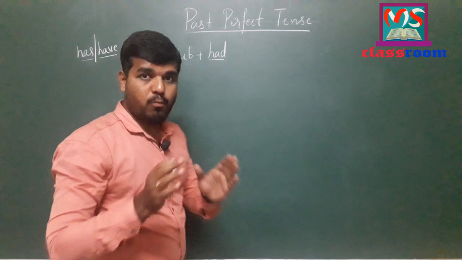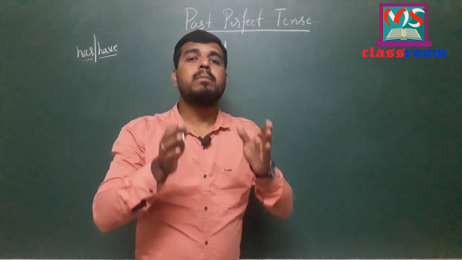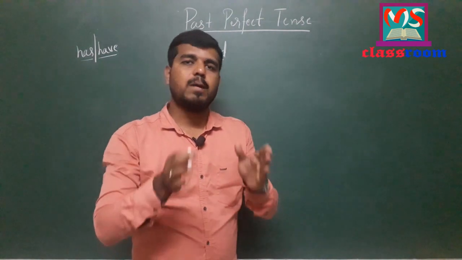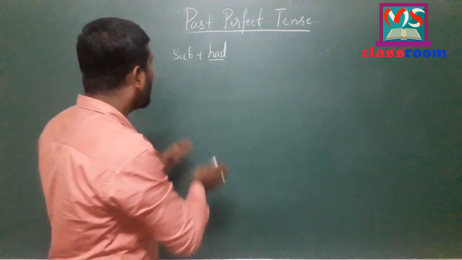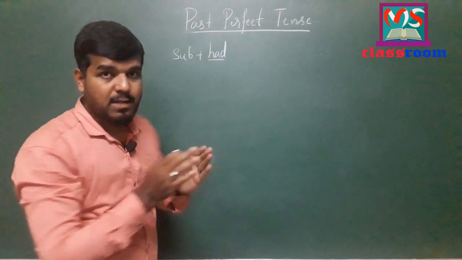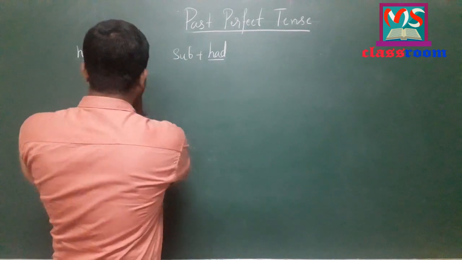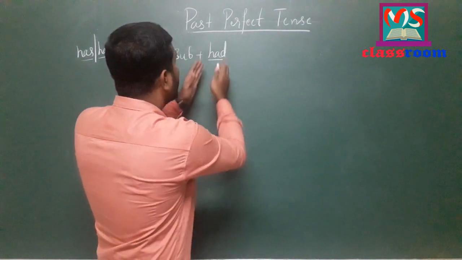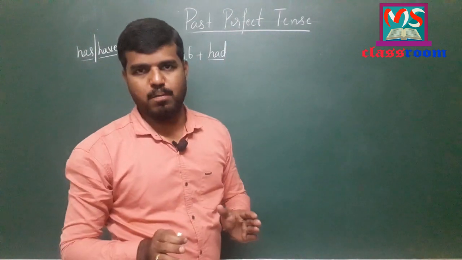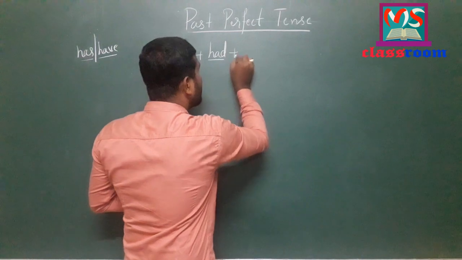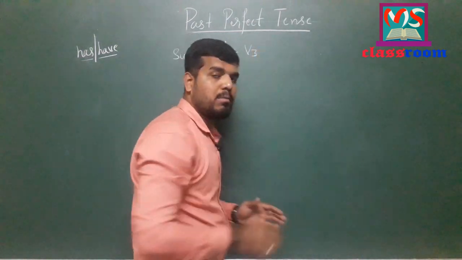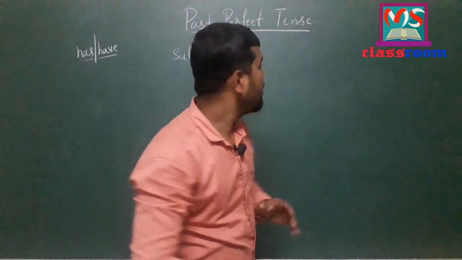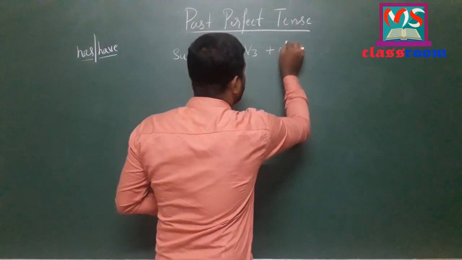And you have to remember one thing here in perfect tenses, especially present perfect and past perfect tense, we have only one difference. In present perfect we use has and have as helping verbs, and in past perfect we use had as a helping verb. And after that we use the V3 form of the verb, that is the past participle form of the verb, and the object.